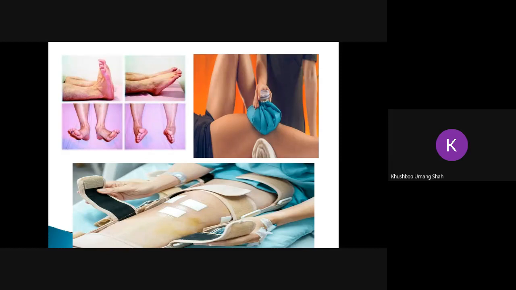The third complication that the person develops is postural hypotension. If the person is not made to stand or walk after 2 or 3 days, the person will feel giddiness and will feel like falling after being made to sit or stand. So it is important to make sure that the person sits every 4 or 5 hours to prevent postural hypotension. The person will have excessive swelling because of the incision and the scar and a lot of bloody effusion. So it is important to give ice packs to the patient to relieve swelling.